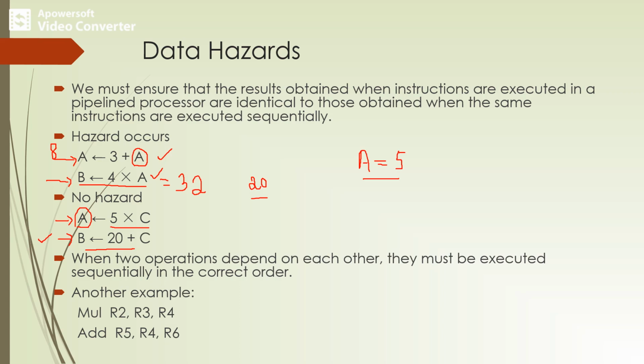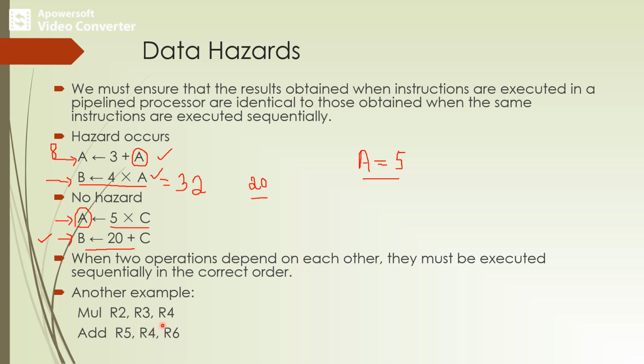The result of the multiply instruction is stored in R4, and only after getting the result in R4 can we compute the second instruction. The result of the multiply instruction is placed into register R4, which is one of the source operands for the second instruction.